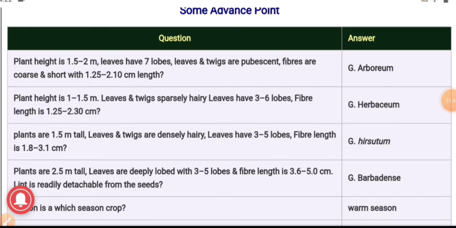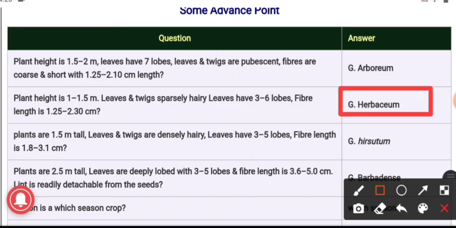The plant height is 1 to 1.5 meter. Leaves and twigs are sparsely hairy. Leaves have 3 to 6 lobes, and the fiber length is 1.25 to 2.30 centimeter. And the species is Gossypium herbaceum.